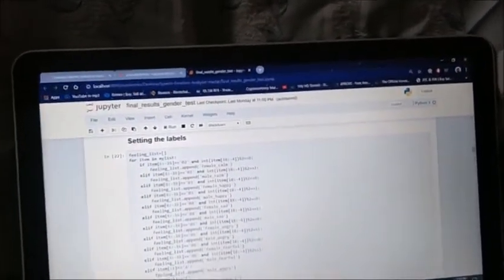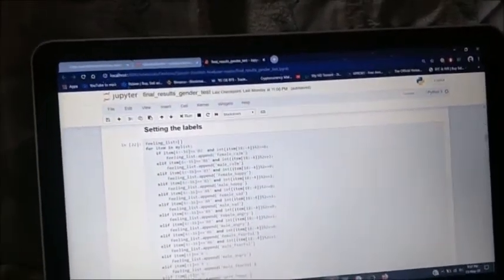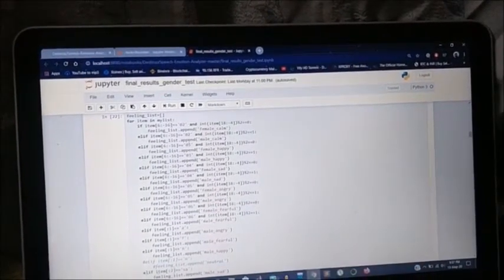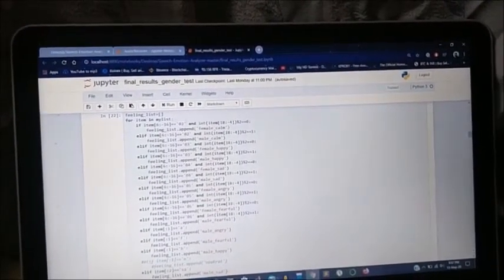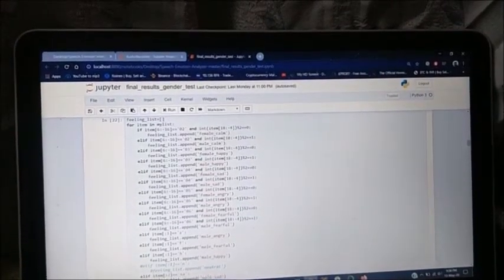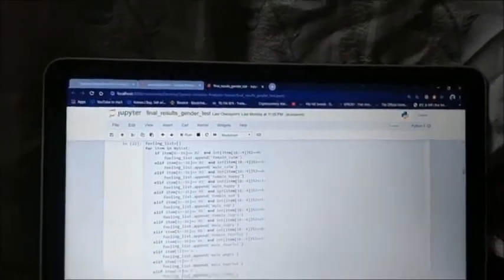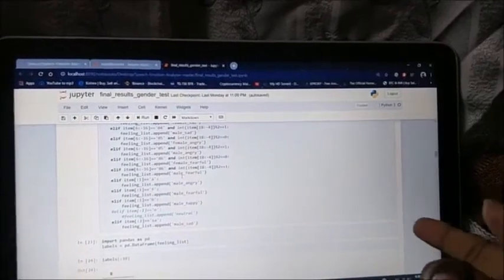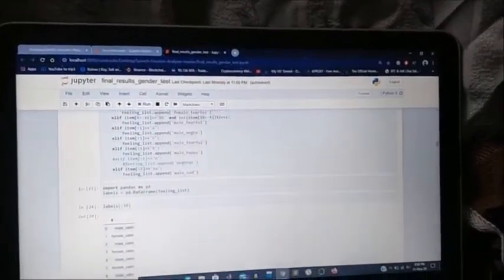This is the data set I'm talking about, where each number has been allotted to one particular emotion, such as female calm, female happy, male happy, and based on the type we also numbered them. Similarly for both male and female, it's been labeled.